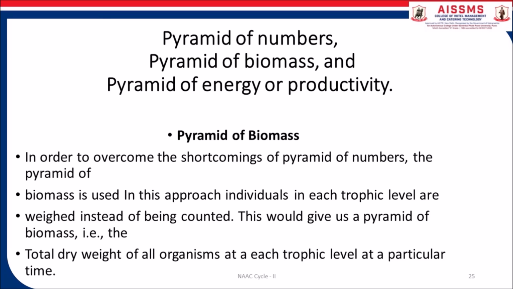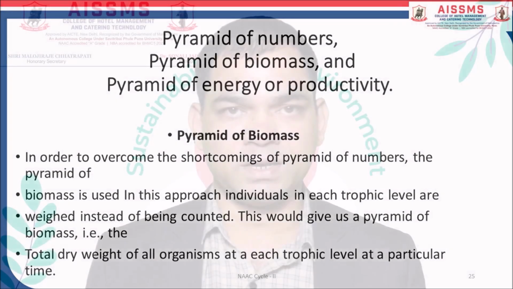These are a few of the types of pyramids. The ecological pyramids are of three categories. First one is pyramid of numbers. Second one is pyramid of biomass. Third one is pyramid of energy or productivity.